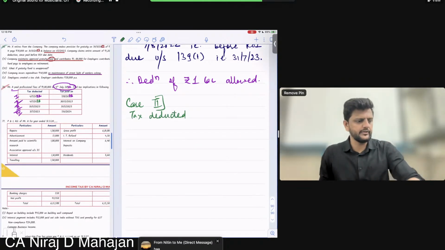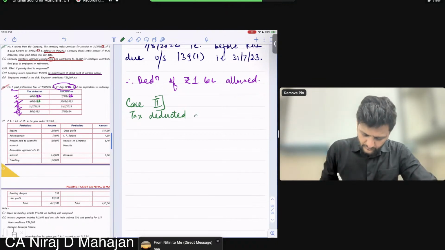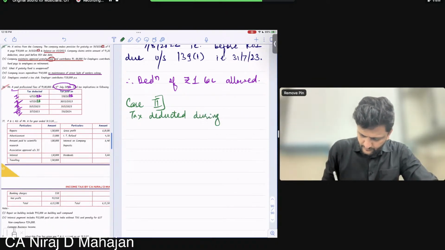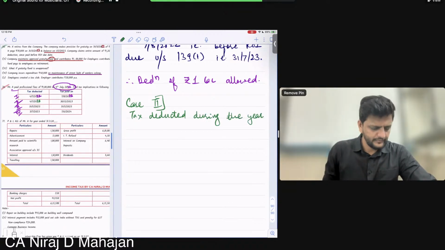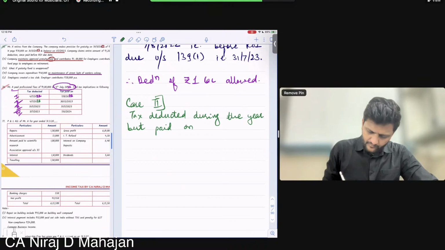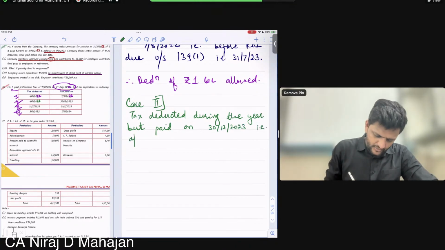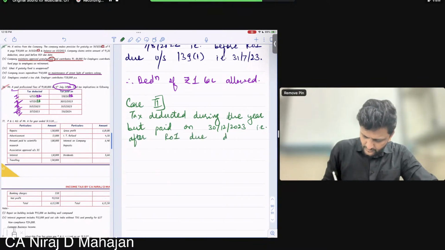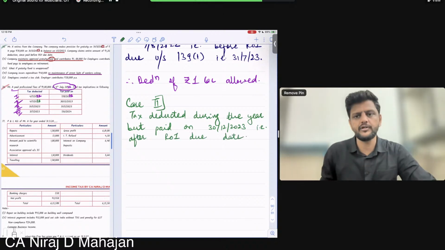Tax deducted during the year. But paid on 30th December 2023. That is after ROI due date. That is after ROI due date.